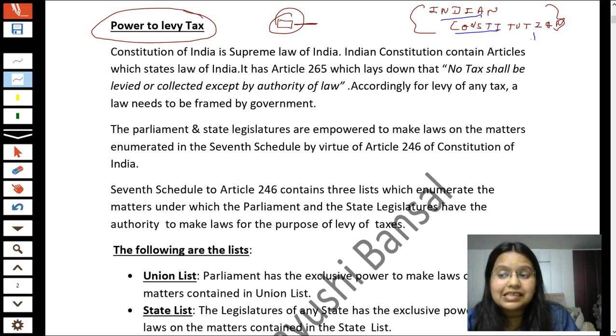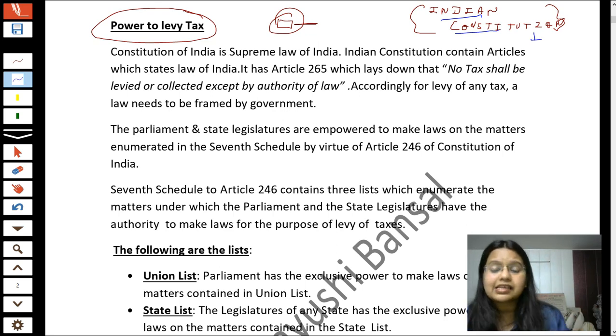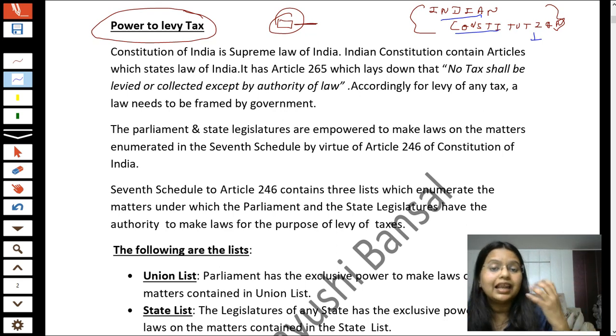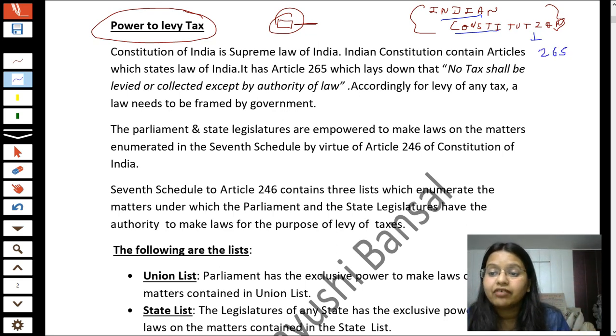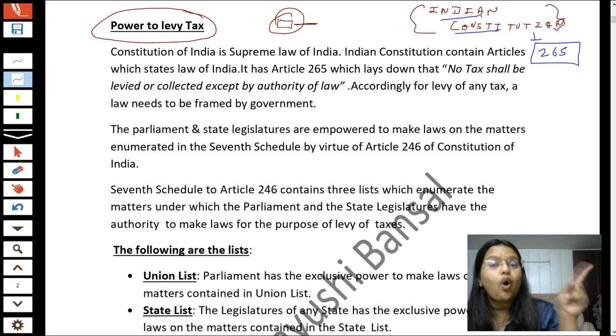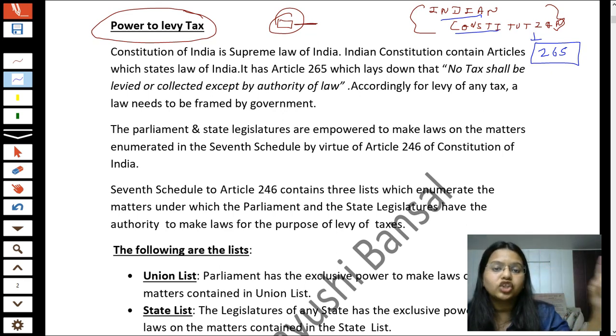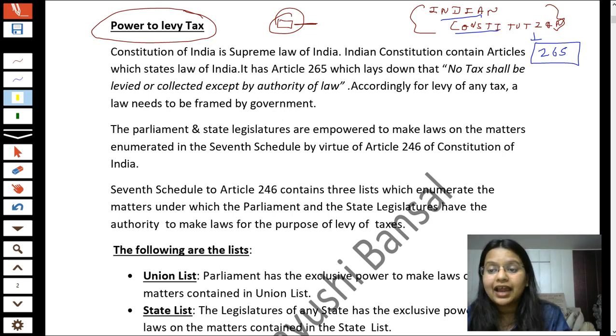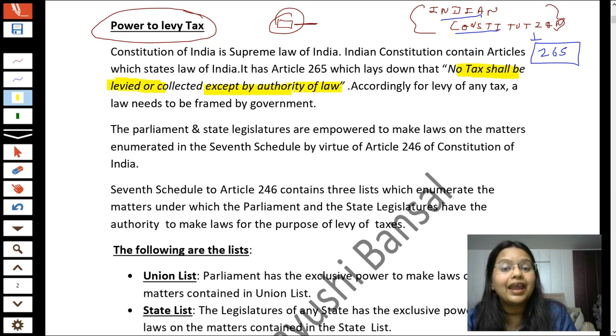So students, in this Indian Constitution there are several articles. There are articles in the form of paras which contain different laws, and there is Article number 265, which clearly states that no tax shall be levied or collected except by authority of law. What does this article contain? Article number 265 clearly mentions that no tax shall be levied or collected except by authority of law.